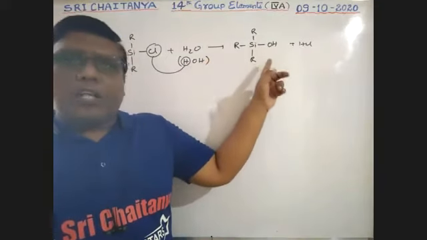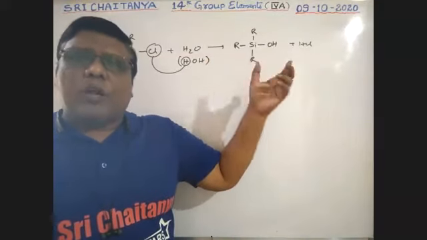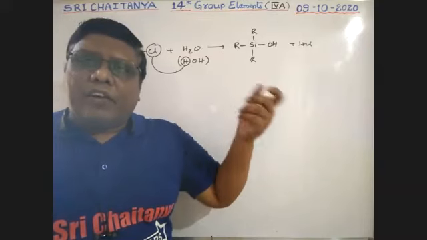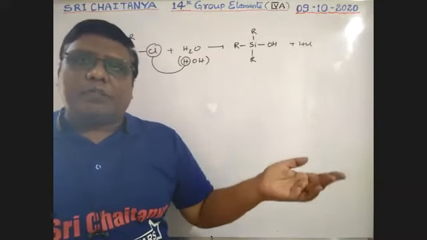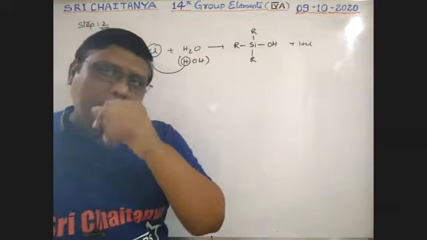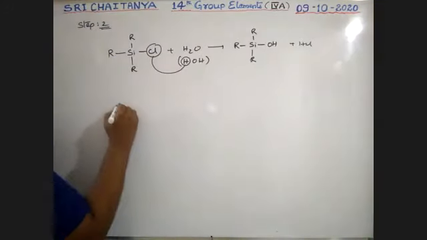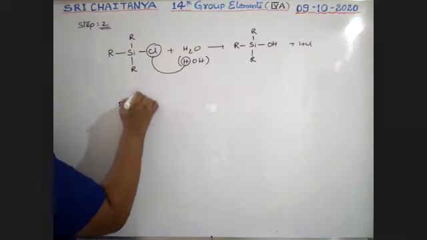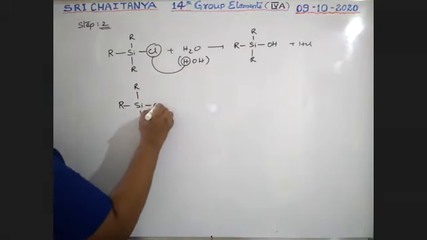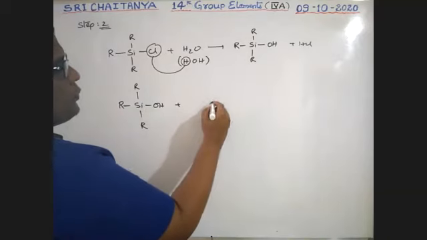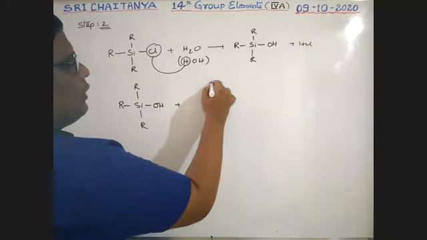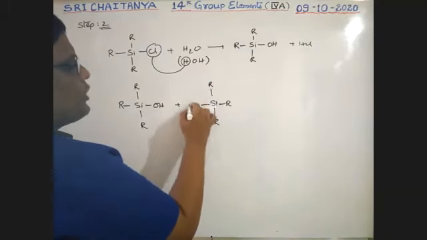After the hydrolysis, these 2 compounds combine with each other and undergo condensation, with loss of water. Take this type of compounds, R3SiOH plus R3SiOH.